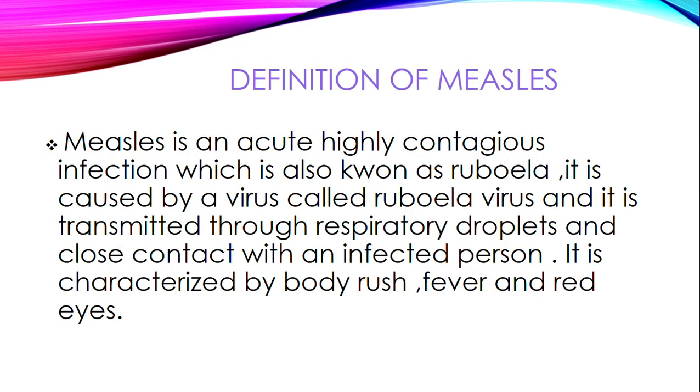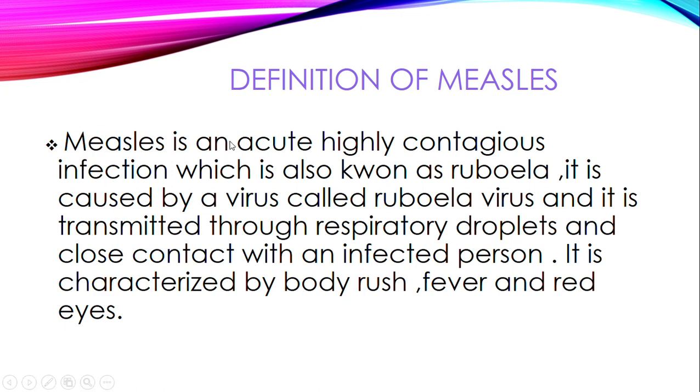Now, coming back to our question, let's define measles. Measles is an acute, highly contagious infection which is also called rubella. It is caused by a virus called rubella virus, and it is transmitted through respiratory droplets and close contact with an infected person. It is characterized by body rash, fever, and red eyes, which is also called conjunctivitis. So this is how we can define measles.